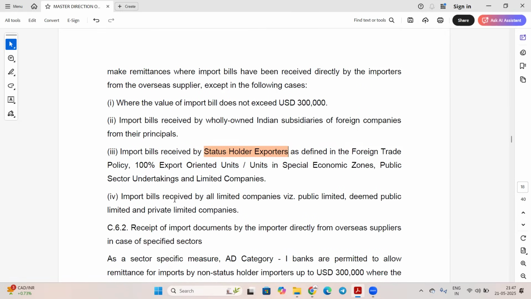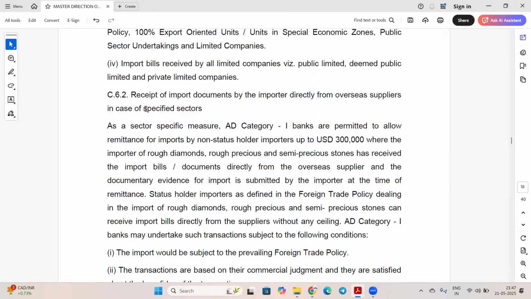Import bills received by all limited companies, public limited, deemed public and private limited companies. Receipt of import document by the importer directly from the overseas supplier in case of specified sectors. So there are specified sectors where the documents come directly to the importer.